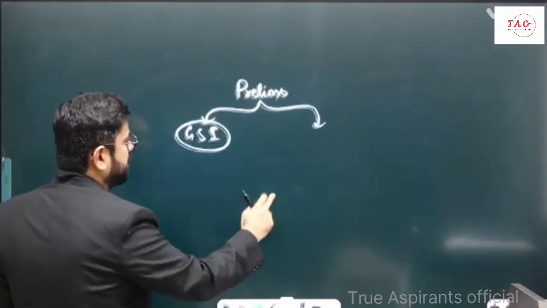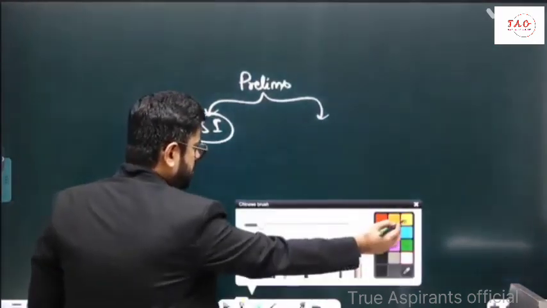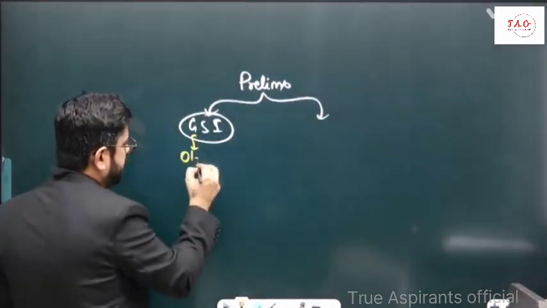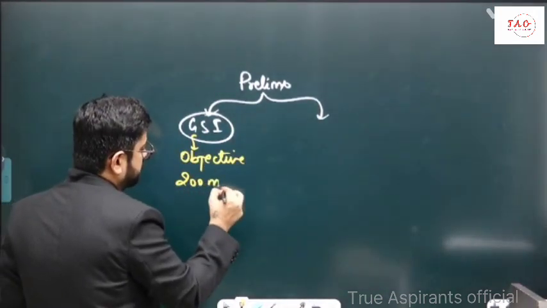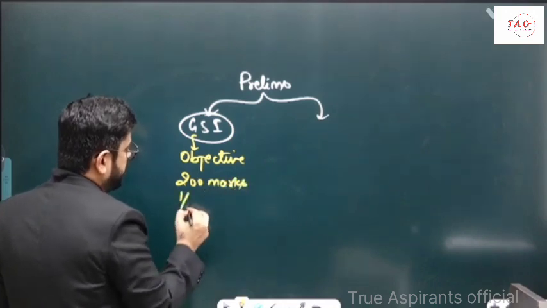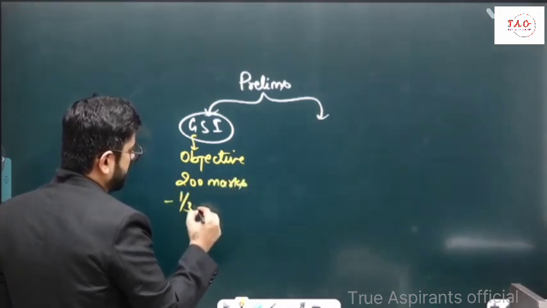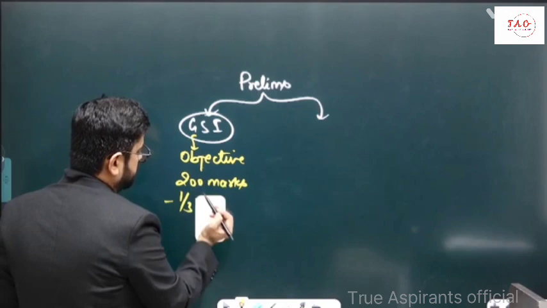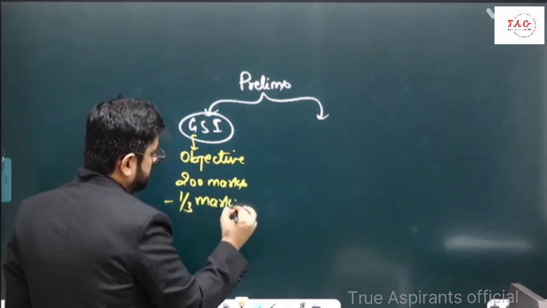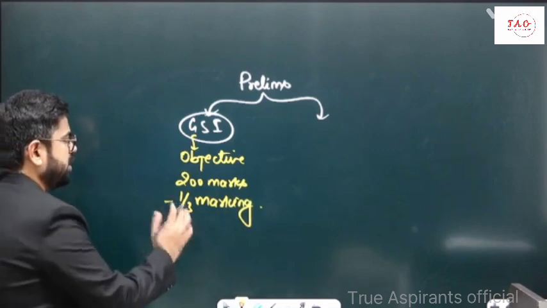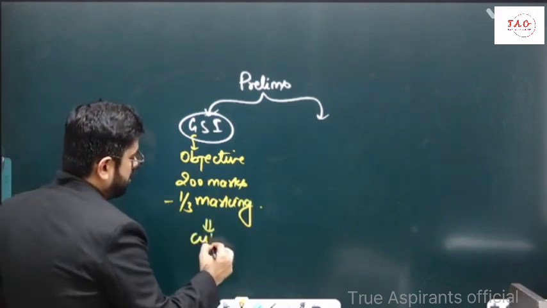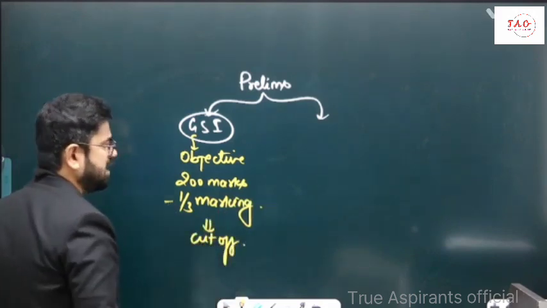So this paper is basically of 200 marks, objective type paper. Also it has negative marking of 1/3. Right, so this is the one who will decide cutoff. This is the one who will decide the merit.